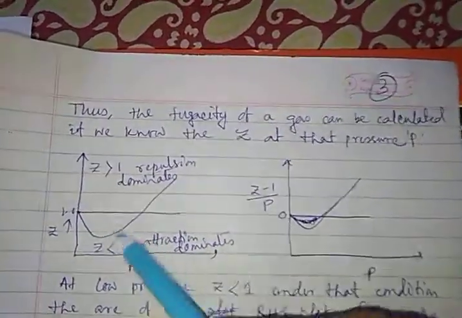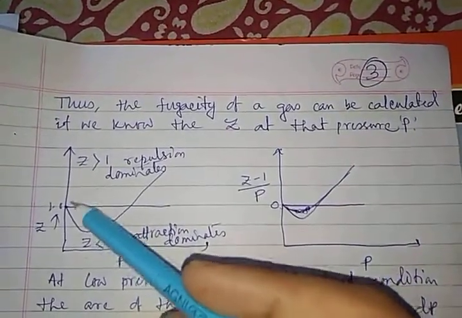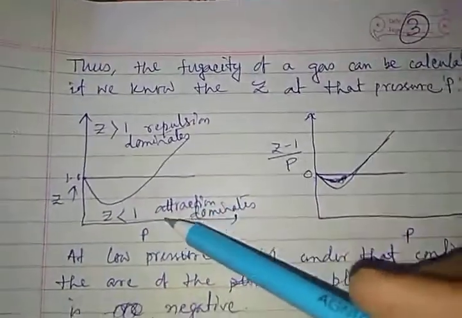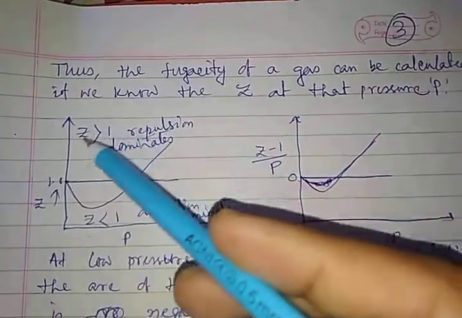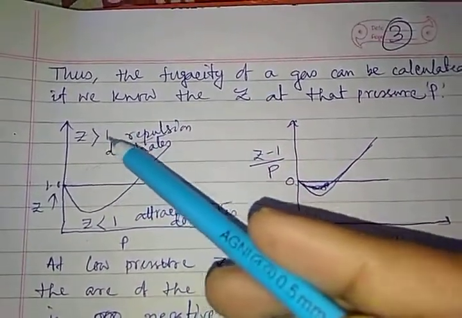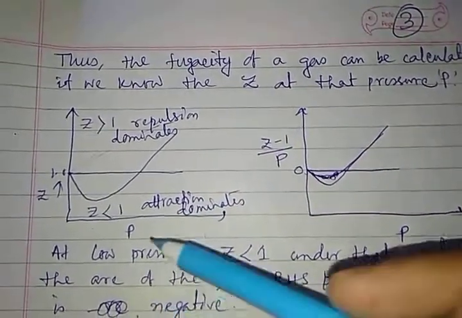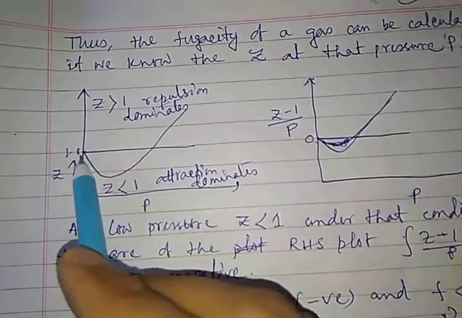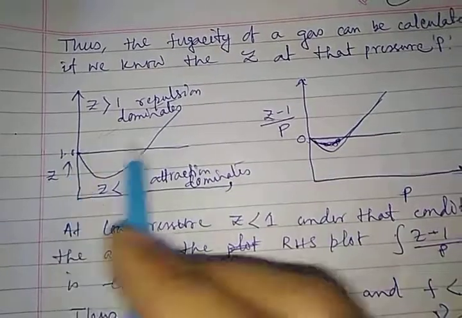Now we are talking about this. Let's say this is carbon dioxide. Now this has this type of curve. Z less than 1 signifies attraction forces are predominant, and Z greater than 1 signifies that repulsion forces are predominant. If I make this Z minus 1, then this 1 unit will be 0.